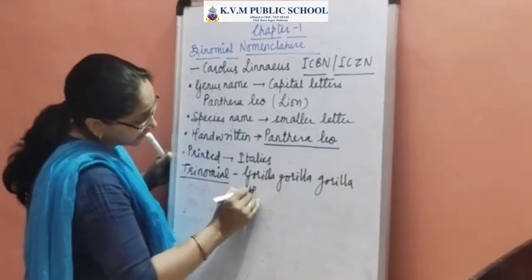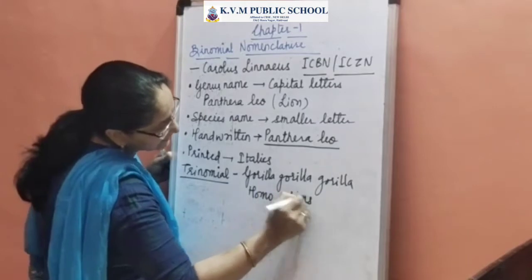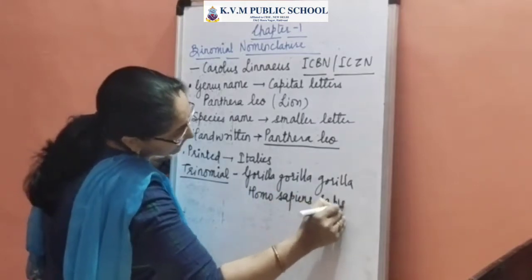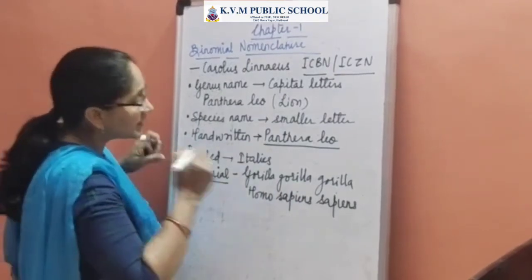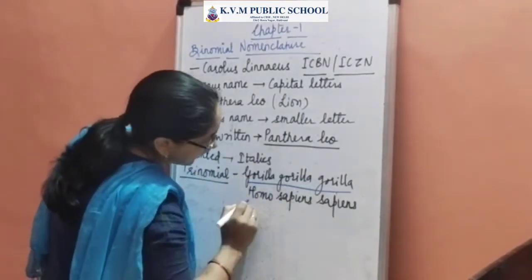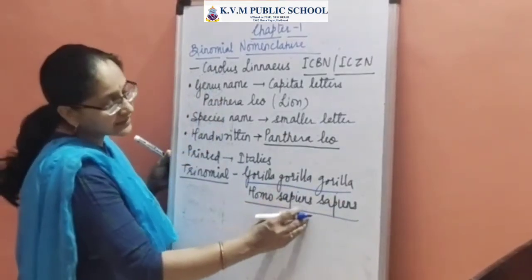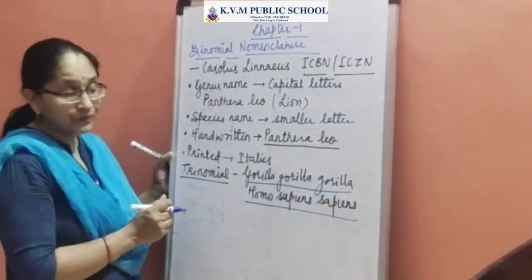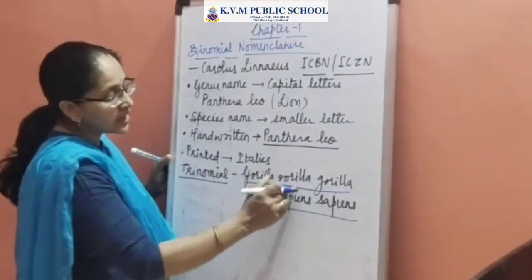Apart from that, we can take the other example of Homo sapiens sapiens. Obviously, because I am writing it, I am going to also underline it. Here, this is the genus name, the species name and the subspecies name.